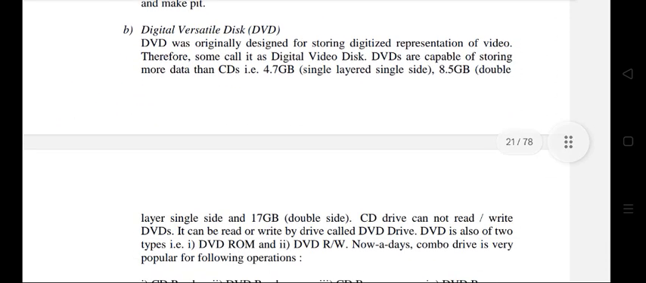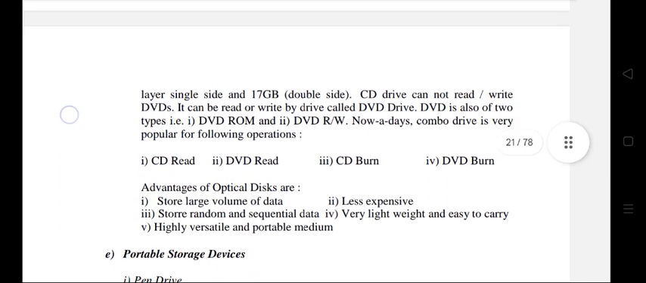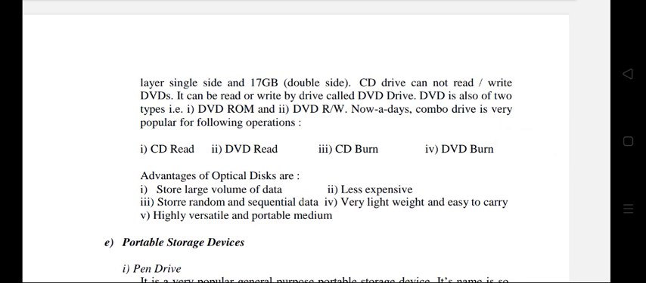Digital Versatile Disc (DVD). DVD was originally designed for storing digitized representation of video. Therefore, some call it digital video disc. DVDs are capable of storing more data than CDs, that is 4.7 GB single layer single side, 8.5 GB double layer single side, and 17 GB double side. A CD drive cannot read or write DVDs. They can be read or written by a drive called a DVD drive.